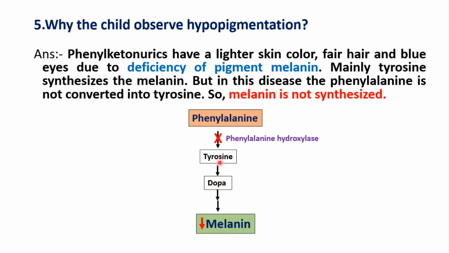Tyrosine normally forms dopa, and then finally melanin. But as tyrosine is not synthesized, it will not synthesize melanin, the pigment, and that's why the skin and hair are fair in color and the eyes are blue, because there is a deficiency of pigment melanin. So this is how you can show it.